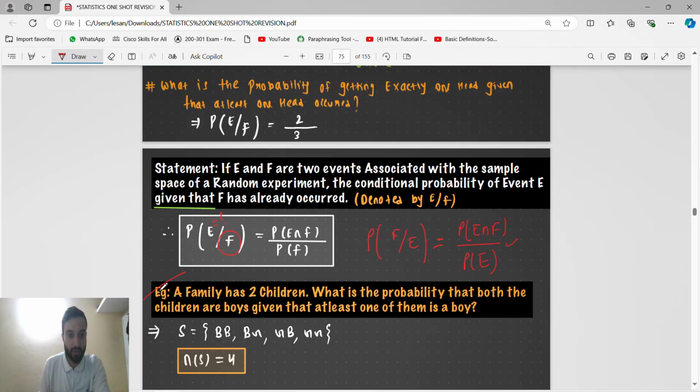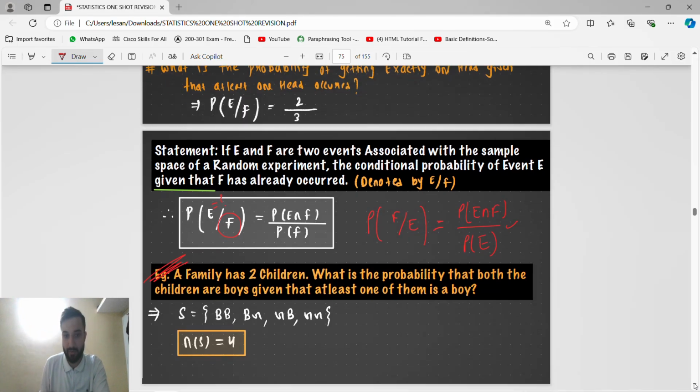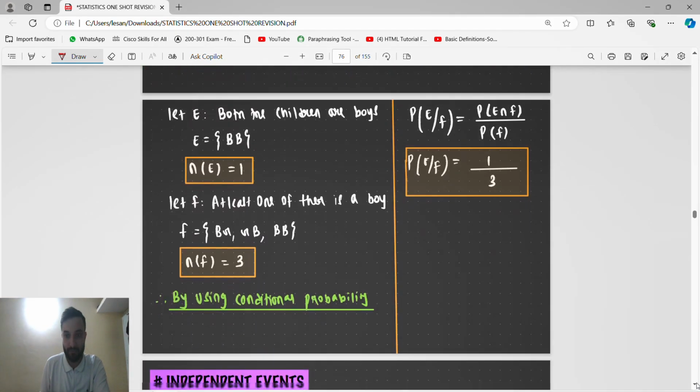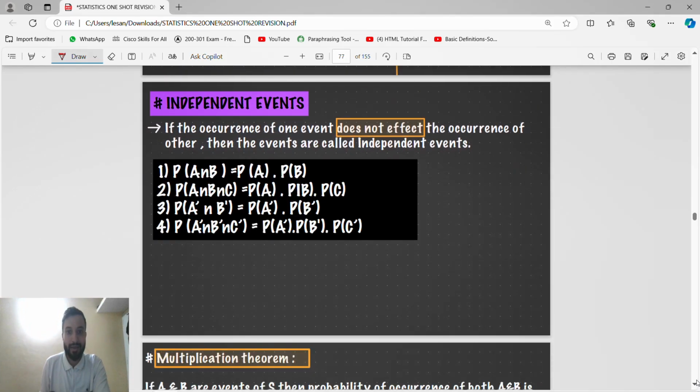This is important, and we have already done it in my PDF also. Independent events means, guys, the occurrence of one event does not affect the occurrence of the other event. Independent means just multiply. Probability of A intersection B is probability of A multiplied by probability of B. A intersection B intersection C is probability of A multiplied by probability of B multiplied by probability of C. Independent means it is just a multiplication.